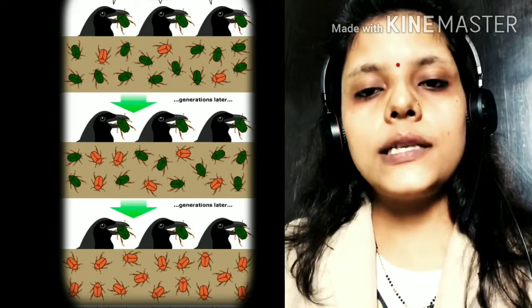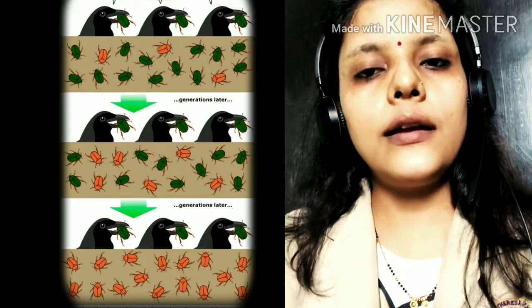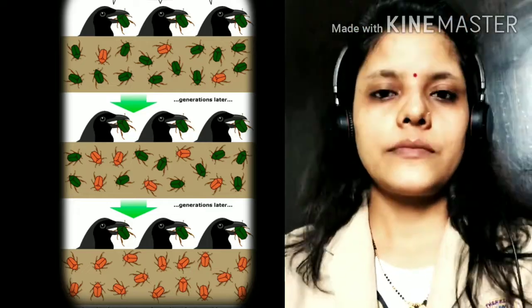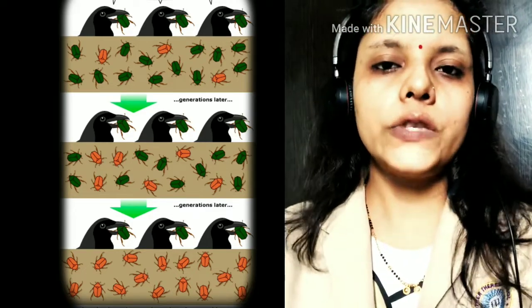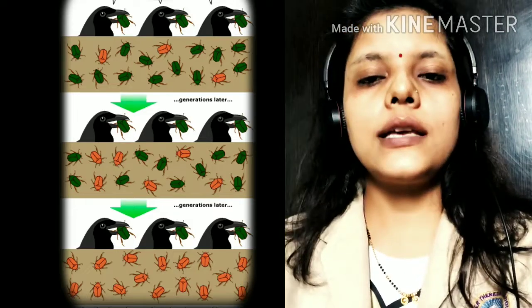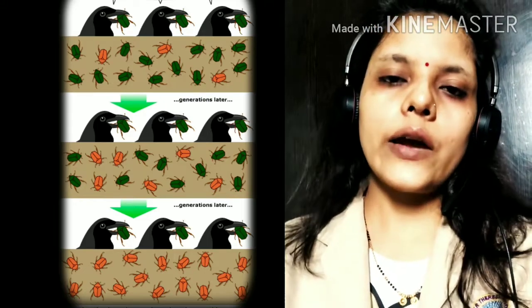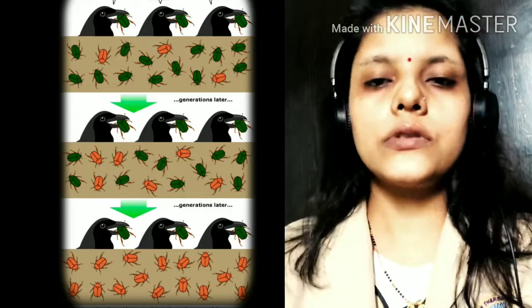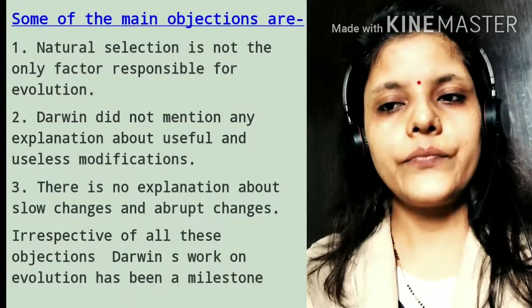So the crow only sees the green color beetles clearly, while brown color beetles are submerged in the color of the stem. So it is known as natural selection. Okay, this theory is known as natural selection, and according to Darwin, those who are fittest to the environment, or fittest for natural selection, survive, and others will die.